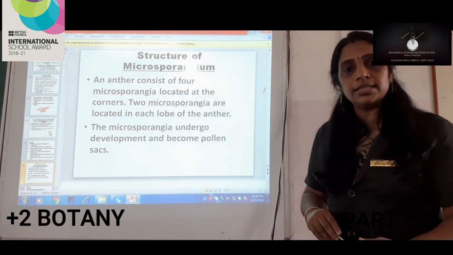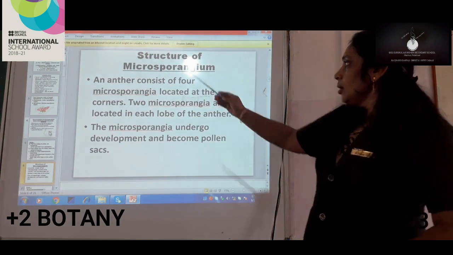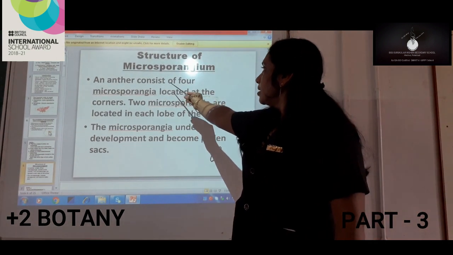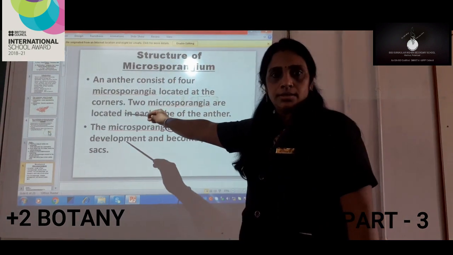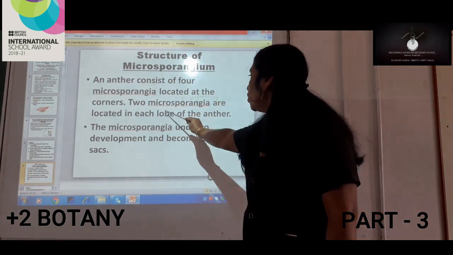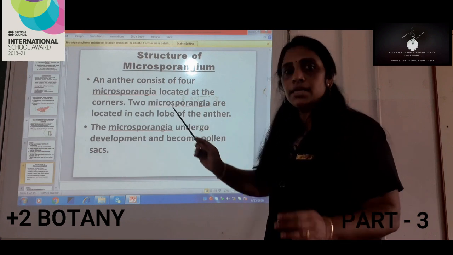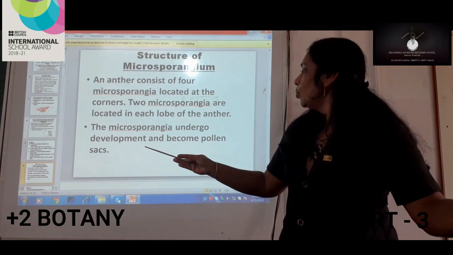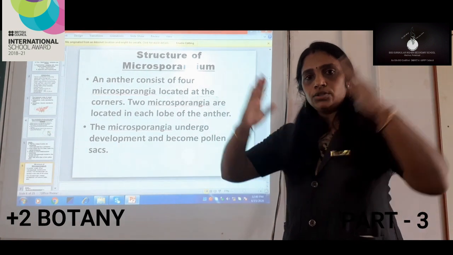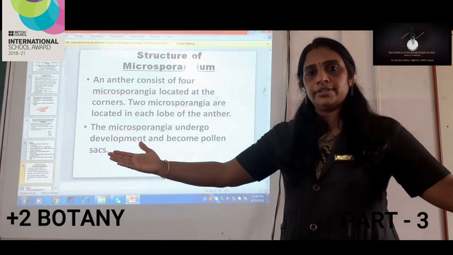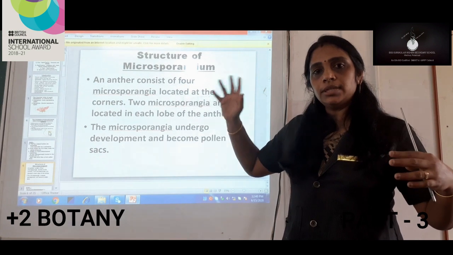How is the microsporangium formed? As it has been said, the anther consists of 4 microsporangia which are located at the corners, isn't it? And 2 microsporangia are located in each lobe of the anther. When we look at a lobe of the anther, we can see 2 corners where the microsporangia are located.